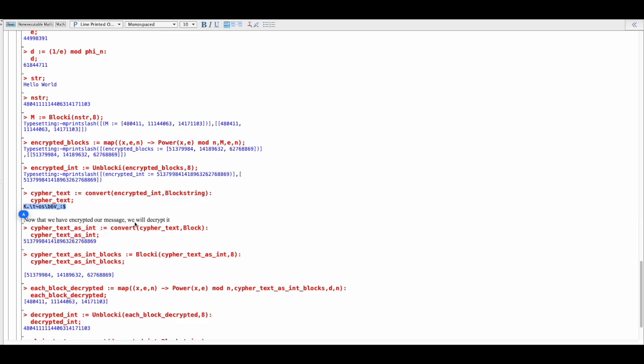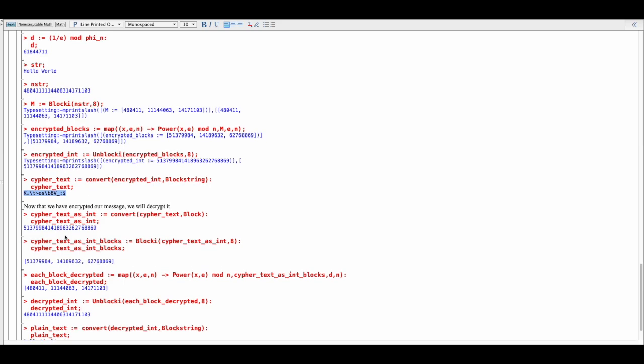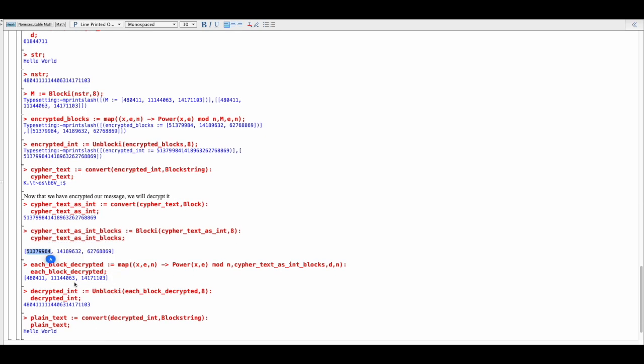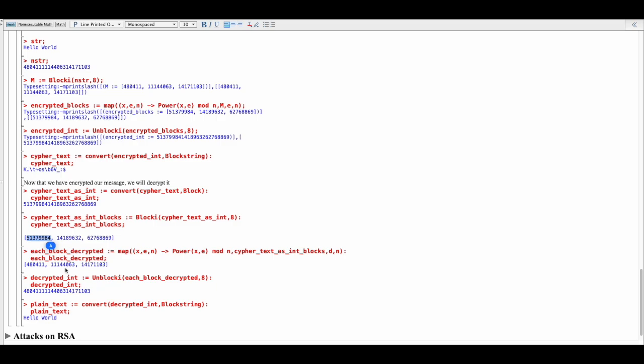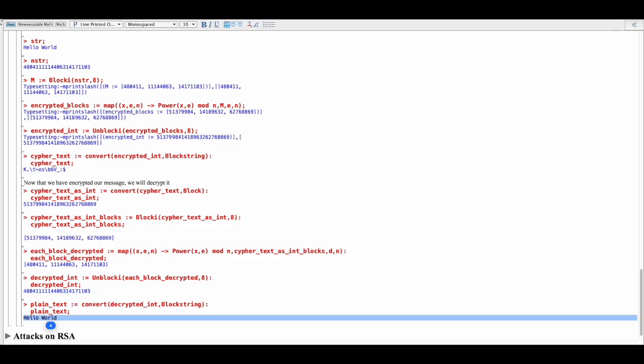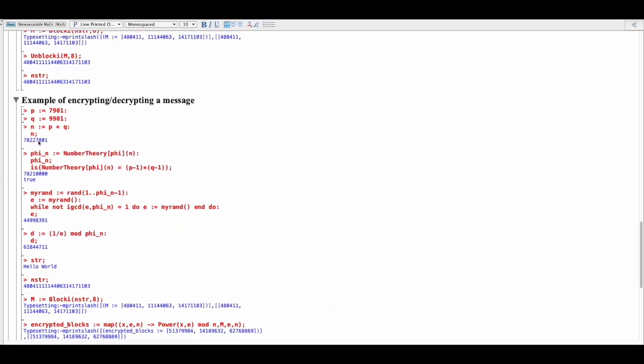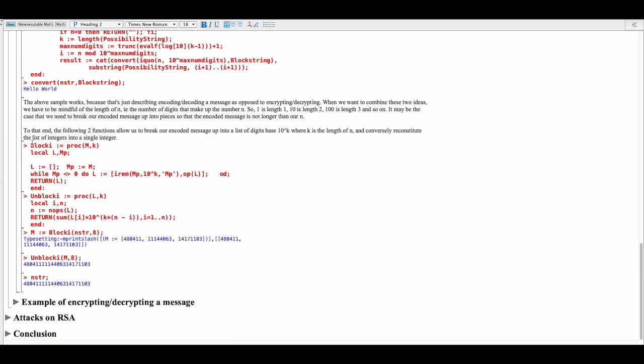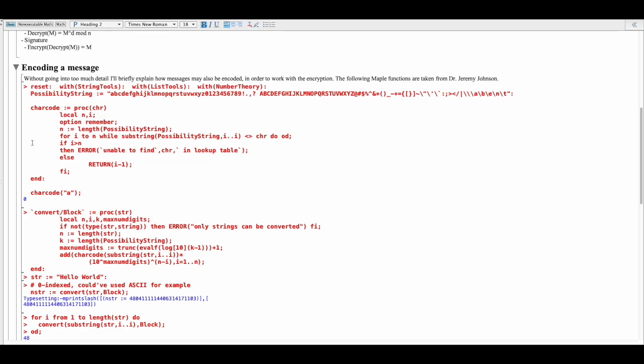Now that we have encrypted our message, we can decrypt it. So we go from the string back to a number, then we block that number, and iterate over each block and decrypt it. Then we take that list of decrypted integers, turn it into one integer, and convert that back into our string, and we end up with the plain text message. So that's a round trip of how this all works.